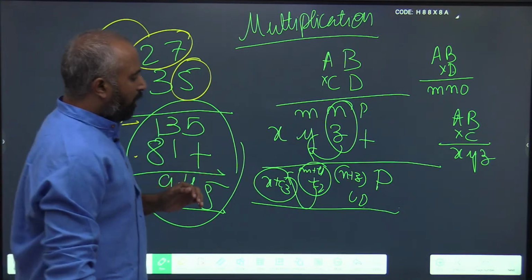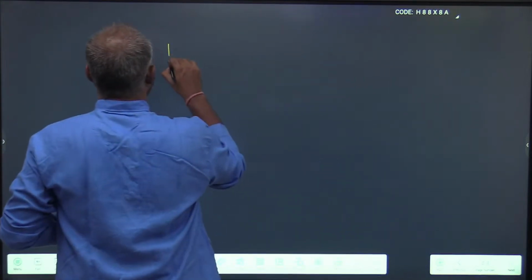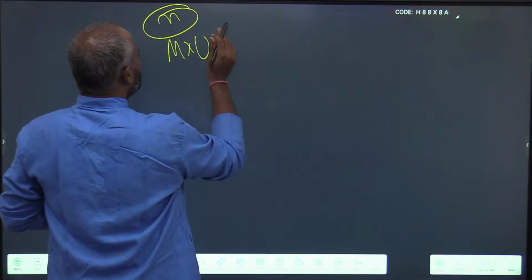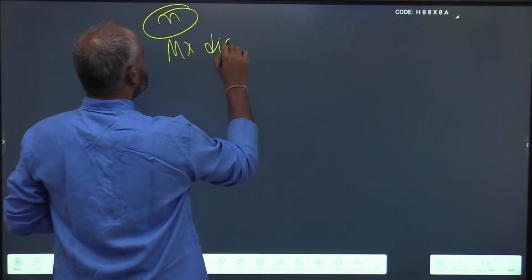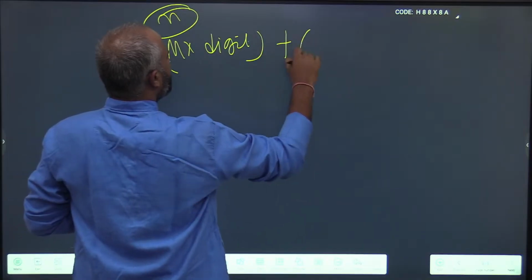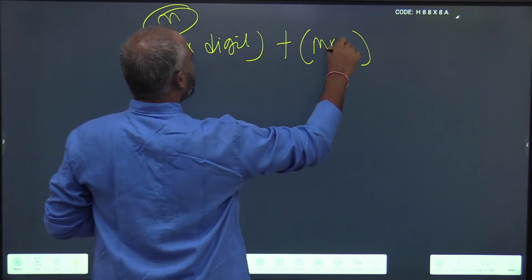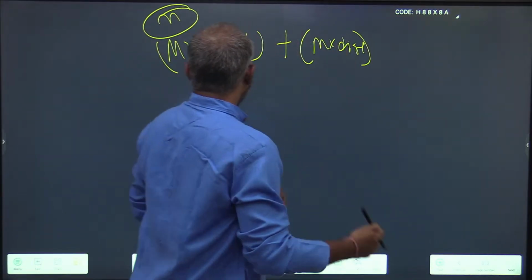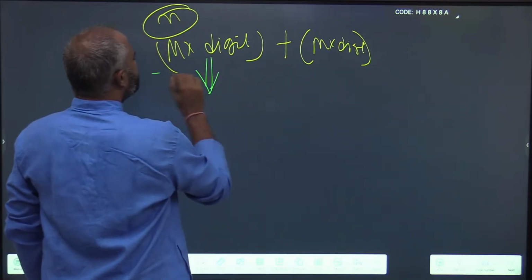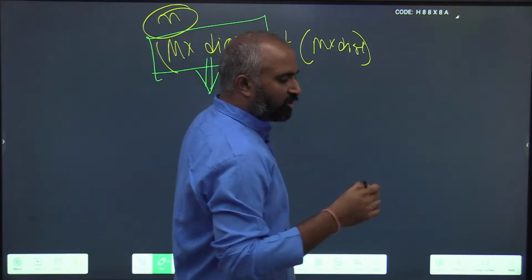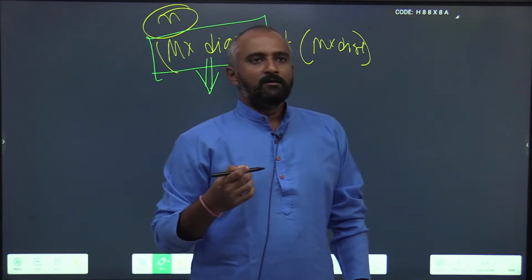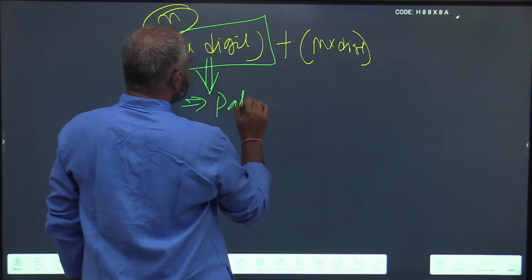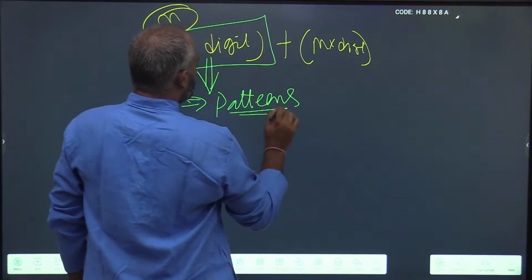So multiplication of n numbers is nothing but multiplication with a single digit and their addition. I hope you got this. So now this becomes much more important since we are always multiplying with a digit. Since we are always multiplying with a digit, we can find some patterns easily here. What are those patterns?